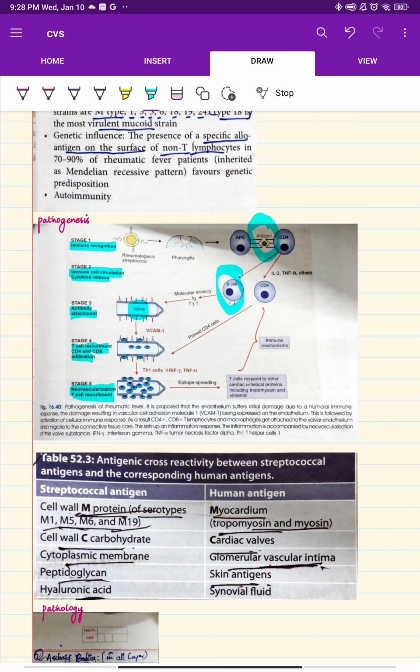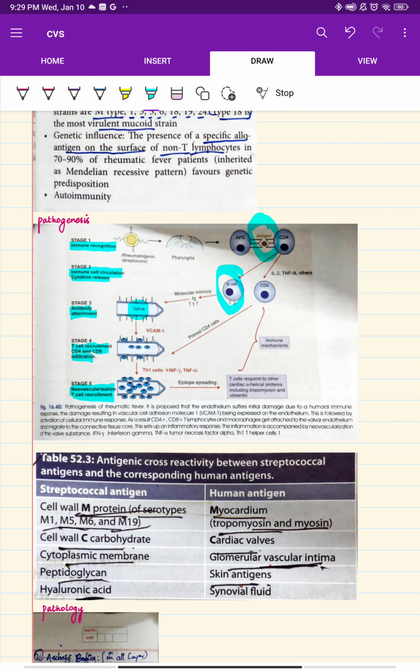So if you see, a streptococcal antigen like the M protein, against this antigen antibodies will be produced. So these antibodies, which are produced for this M strain, will be similar to the myocardium.